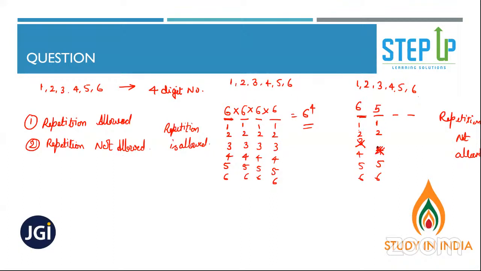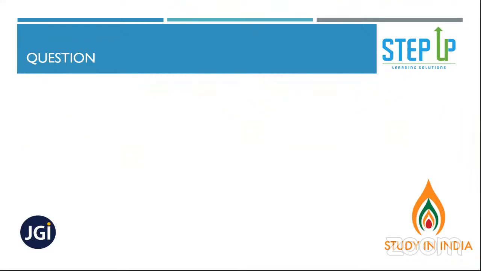Let's say you have selected 4. So now you have 1, 2, 5, 6 as options. And let's say you have selected 1 here. So now you have 2, 5, 6 as options. So your answer will be 6 into 5 into 4 into 3. Got it? Clear? Okay. Now I'll move to another one.